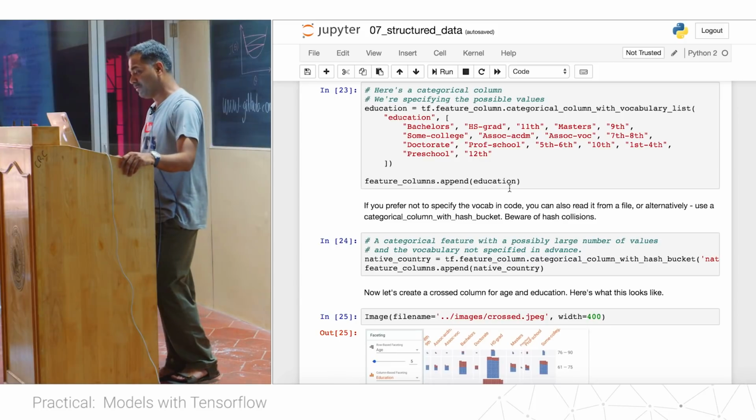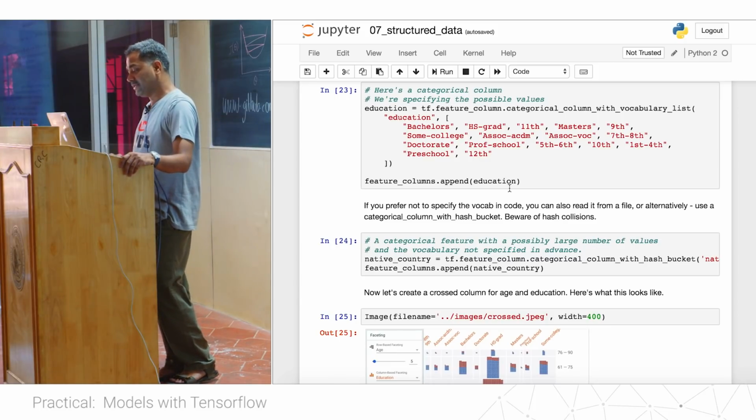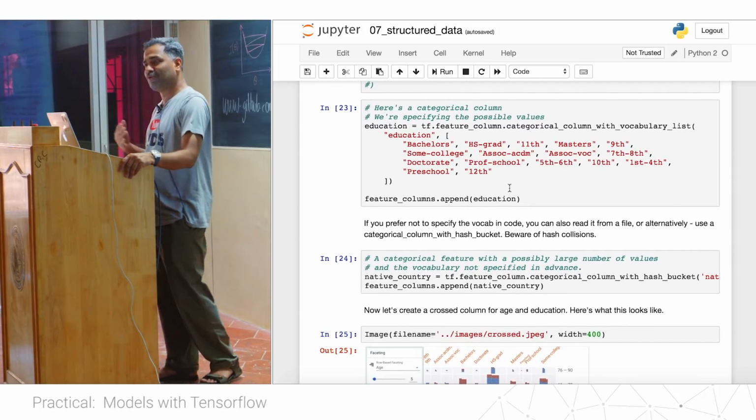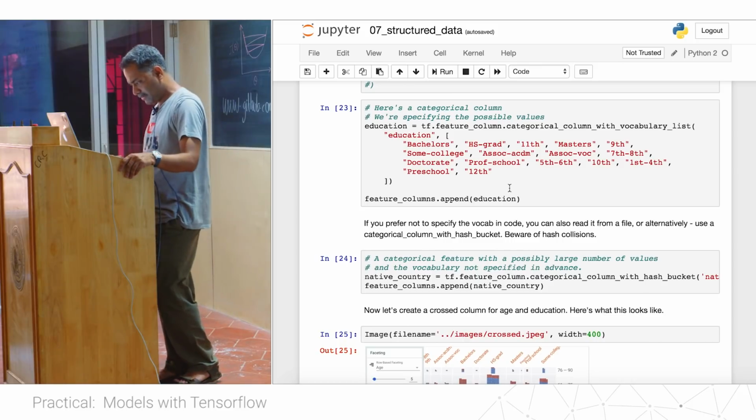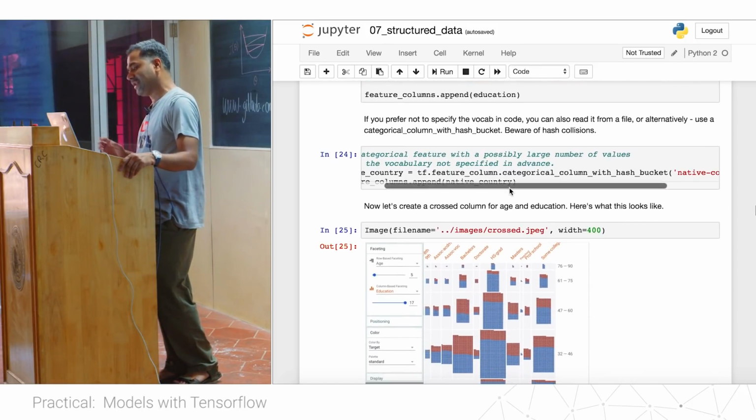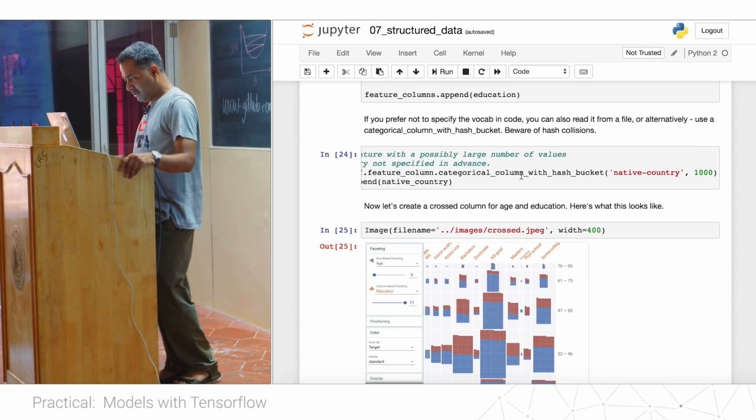Categorical column with vocabulary list is the function you should be using, where you can specify your vocabulary list and get a value for your education. Okay. Then in the same manner, you can also hash your categorical data into finite buckets.